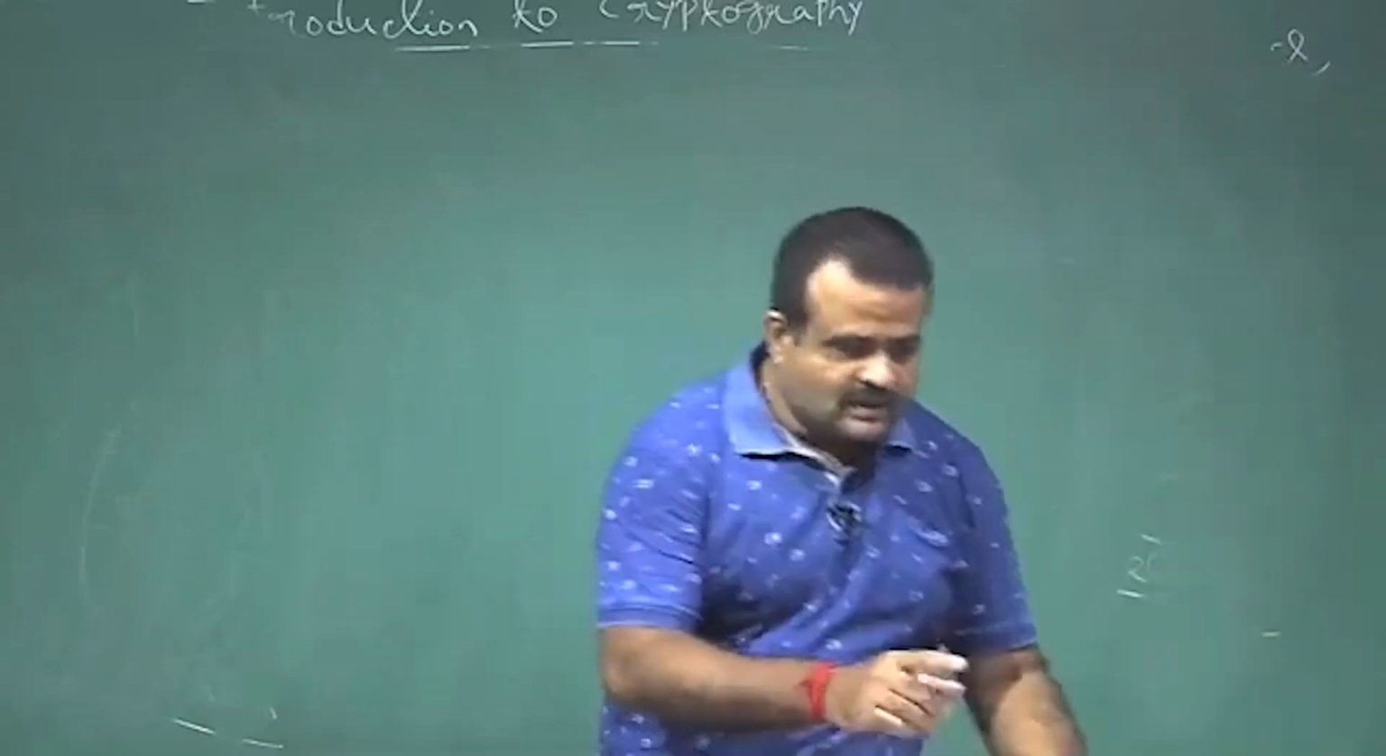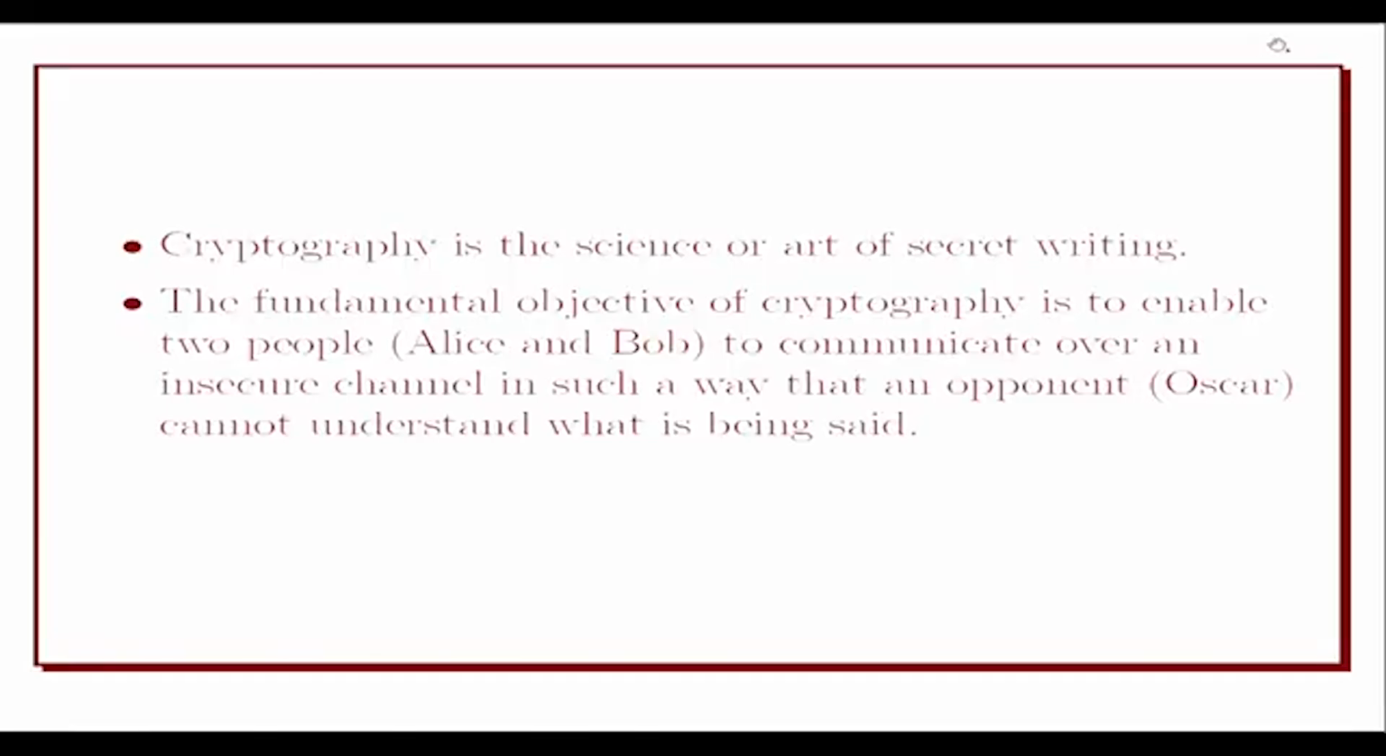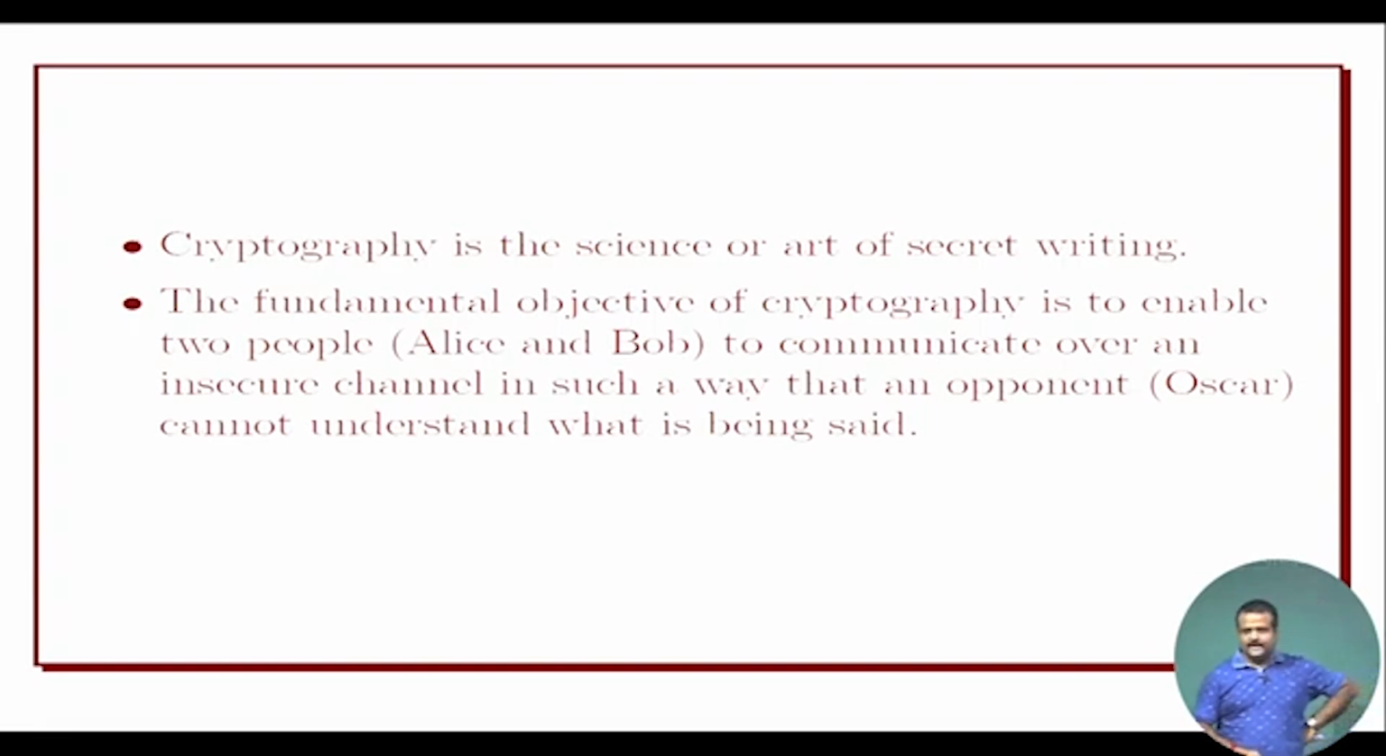Okay, so can you go to the slide, please? Here, cryptography is the science or art of secret writing. Two parties, usually referred to as Alice and Bob, communicate. The fundamental objective of cryptography is to enable two parties to communicate over an insecure channel in such a way that the third party, Oscar, cannot understand what is being said. I mean, this age should not be revealed to the third party. Oscar should not get the age of Alice.